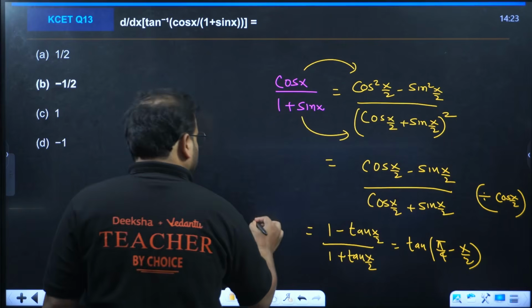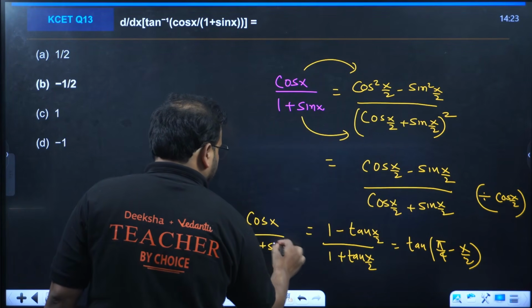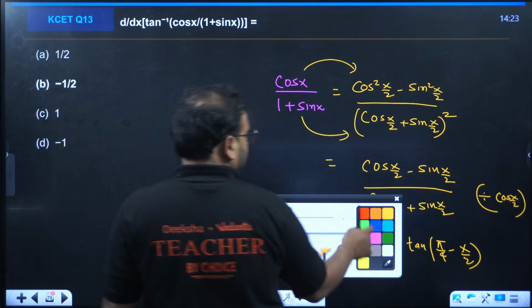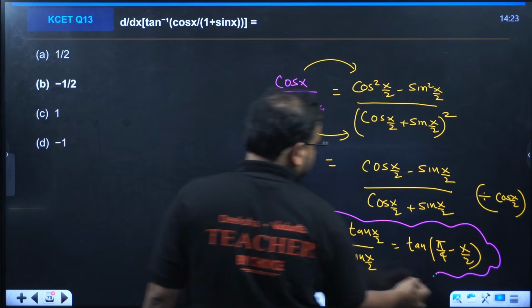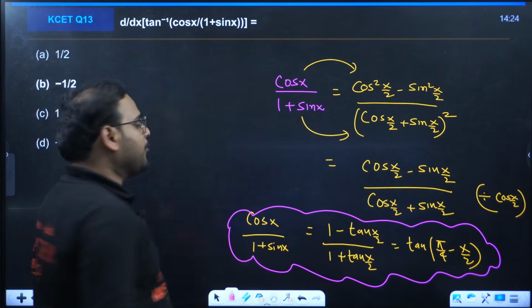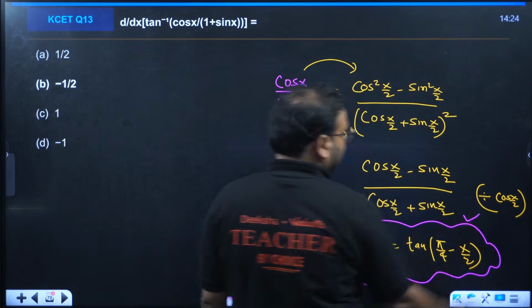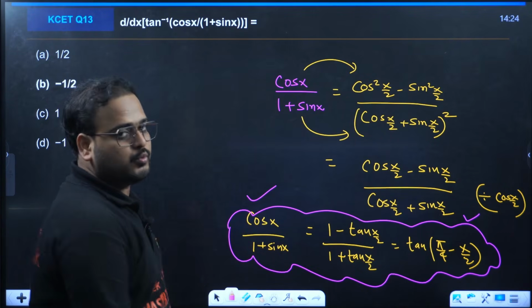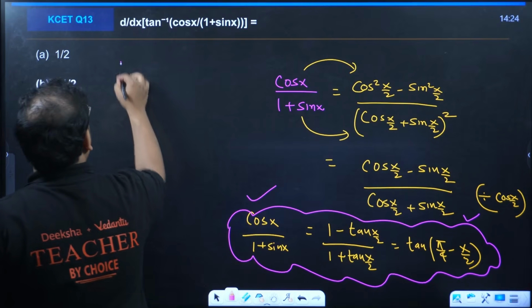So my request to all of you will be, please remember this result. If you are serious and if you want to solve this question faster, because this kind of question will appear in CET. So if you want to remember this kind of question, please remember cos x by 1 plus sin x is nothing but tan of pi by 4 minus x by 2. Remember these two results. Once you know that, this question becomes very fast.